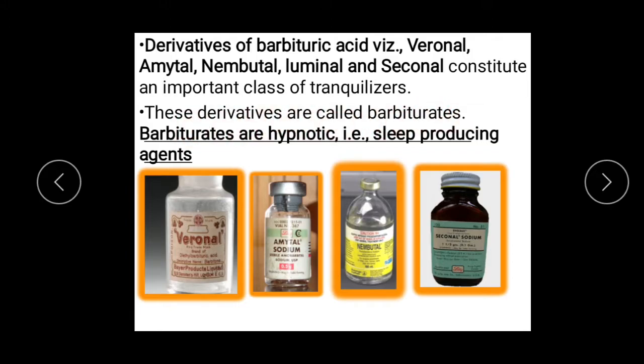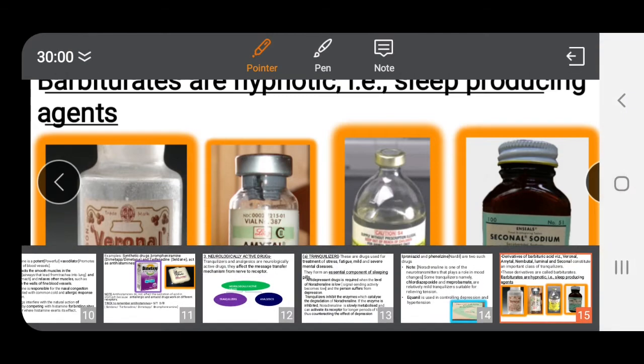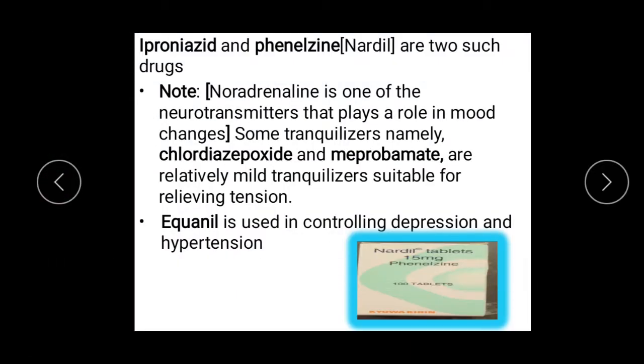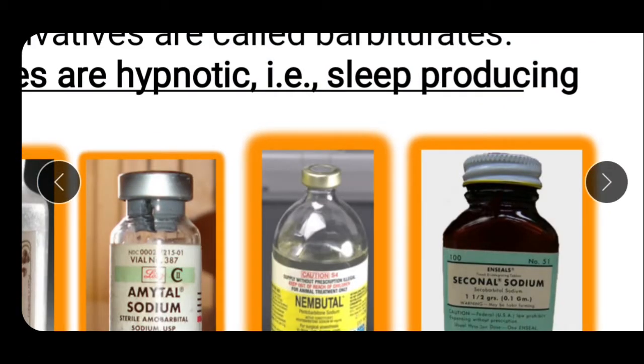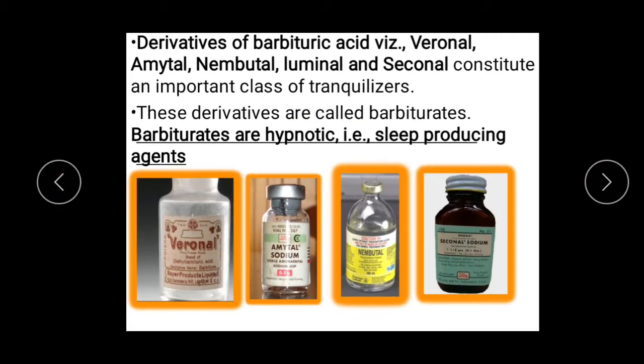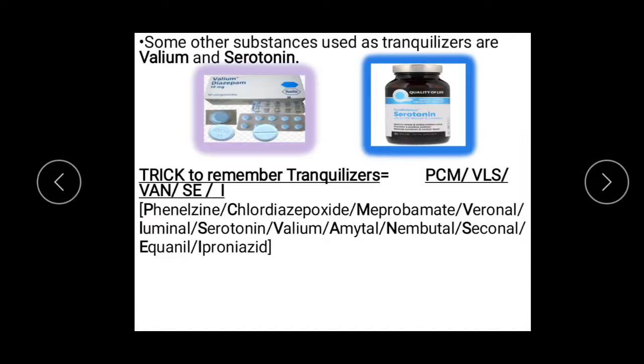These derivatives are called barbiturates, and barbiturates are hypnotic, that is, they are sleep producing agents. You can see here veronal, amytal, nembutal, seconal. These are sleep producing or hypnotic in nature. Some other substances which are used as tranquilizers are Valium, serotonin, etc.